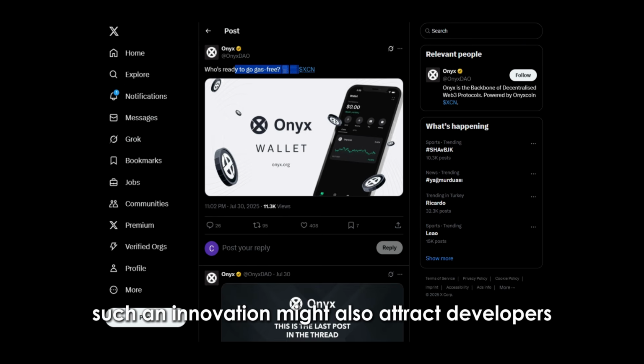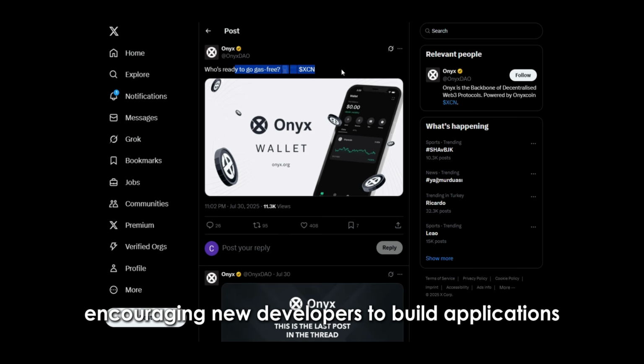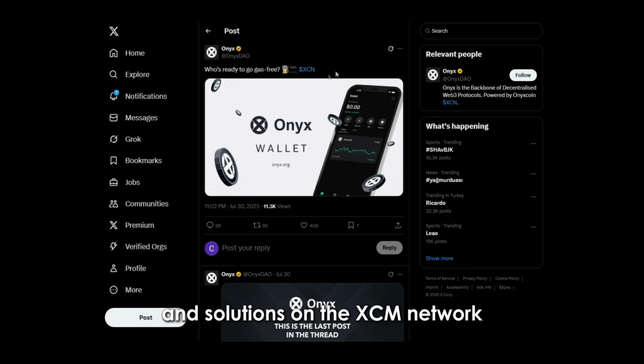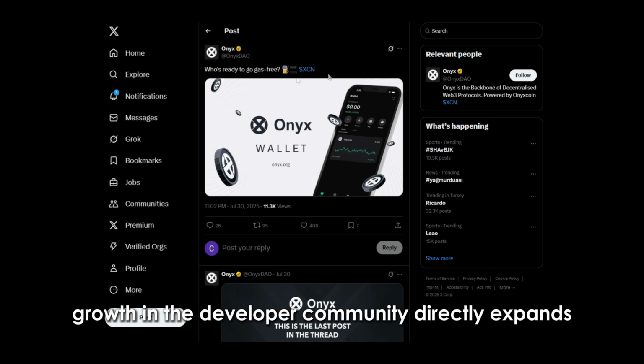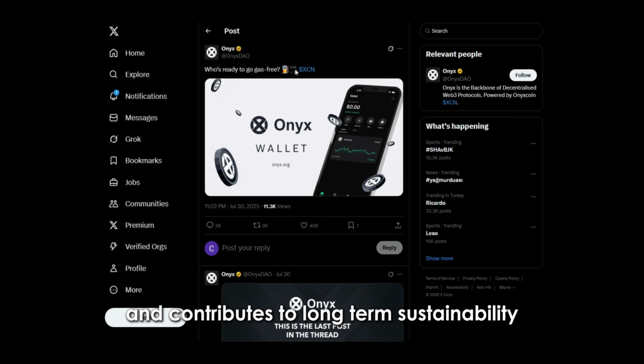Such an innovation might also attract developers. Running smart contracts without gas fees becomes much more cost-effective, encouraging new developers to build applications and solutions on the XCN network. Growth in the developer community directly expands the ecosystem and contributes to long-term sustainability.